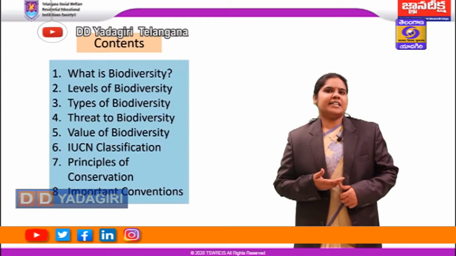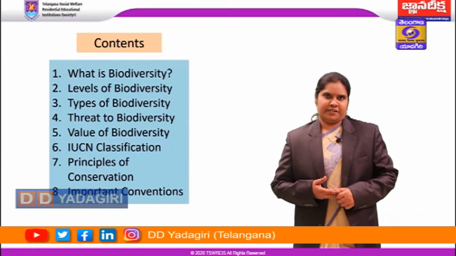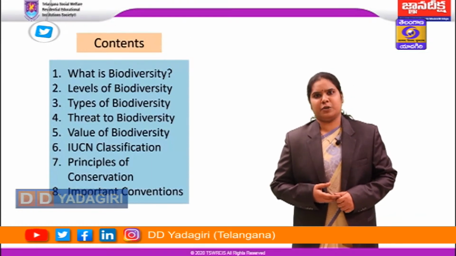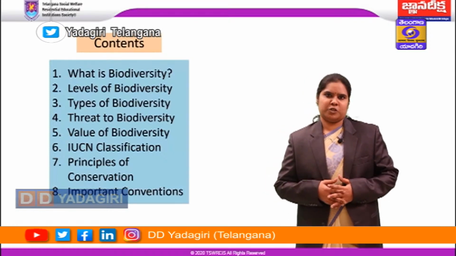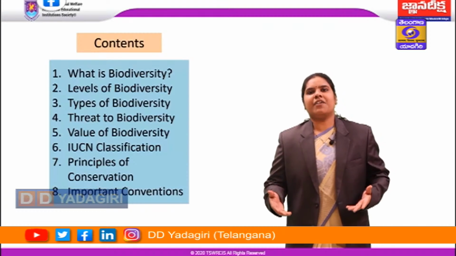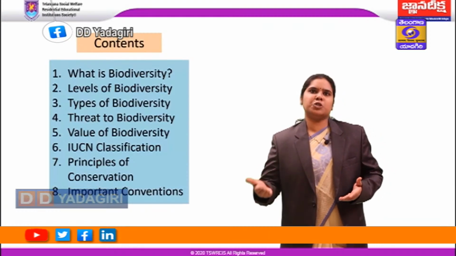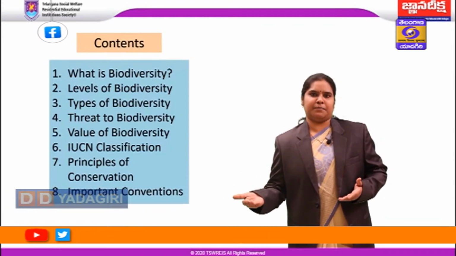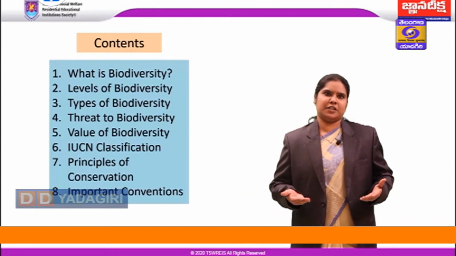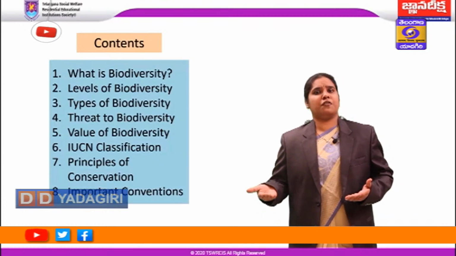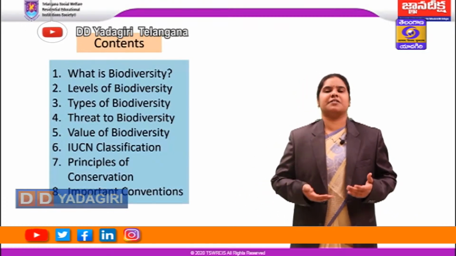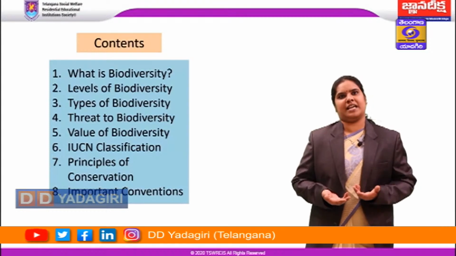Before we directly start with what exactly biodiversity is, we will see what evolution is. Evolution is a common, natural phenomenon which operates in nature. It is defined as a slow process or a gradual change taking place over time. So there will be a lot of changes taking place in the organisms. Therefore, every time we have the evolution of new species, or sometimes the replacement of one species with another.